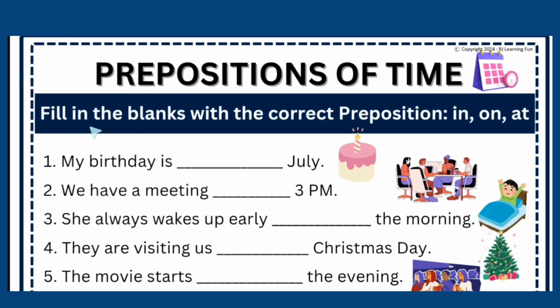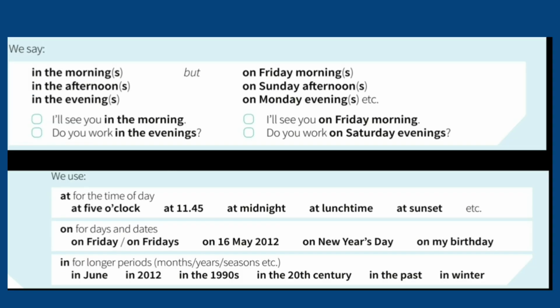Prepositions of time. Fill in the blanks with the correct preposition: in, on and at. These three prepositions are also used for time, and they are called prepositions of time. So where do we use in for time? We use in the morning, in the afternoon, in the evening. But for days like Friday, Saturday, Sunday, although morning and afternoon are there, we use on Friday morning, on Sunday morning, on Monday evening.